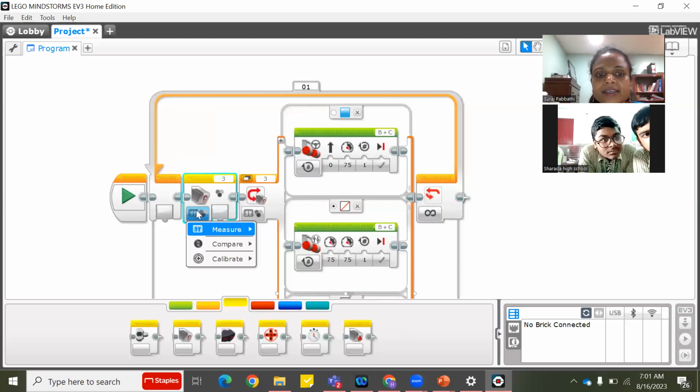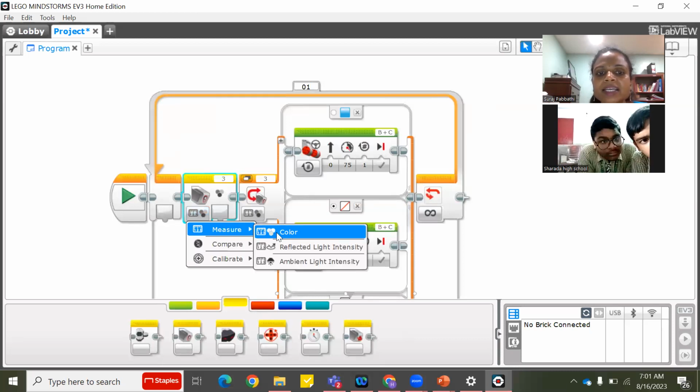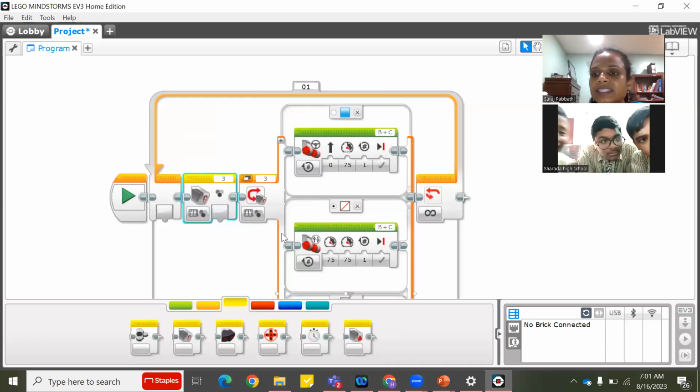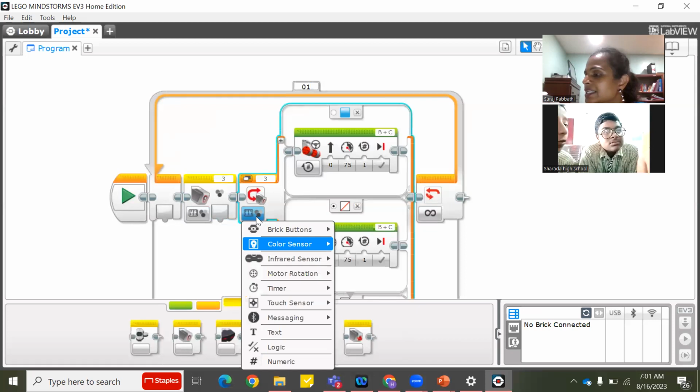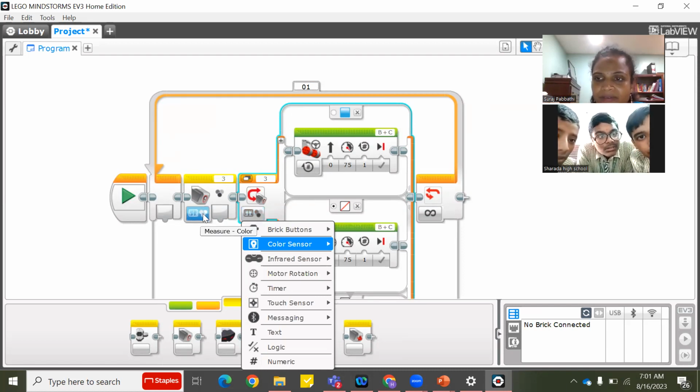Whatever this is doing, this also will do the same job. The sensor block is not shown, but the functionality is there. Whatever the sensor block functionality, that code, whatever the program has, is here. Understood, ma'am?